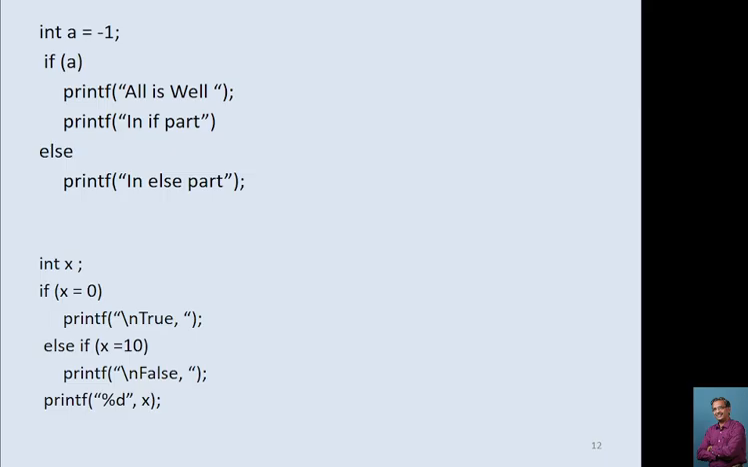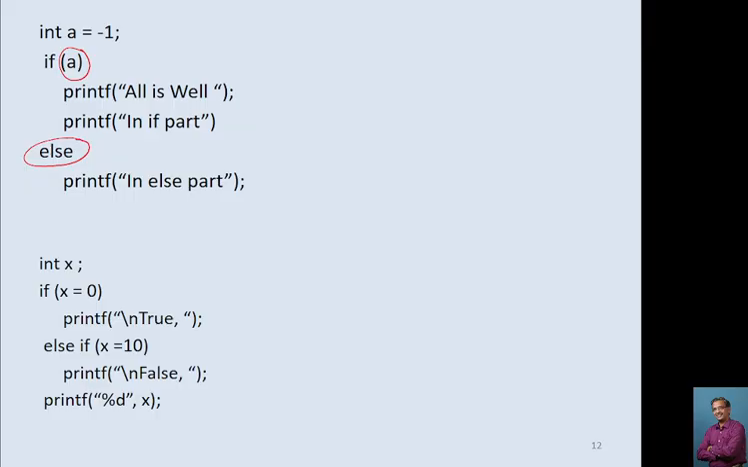So many students say: a is equal to minus 1, no, a is equal to minus 1, here it is equal to 0, no, so it will go to the if and print all is well in the if part. But my dear students, check here, we don't have any curly bracket, so for this else, this will generate an error,